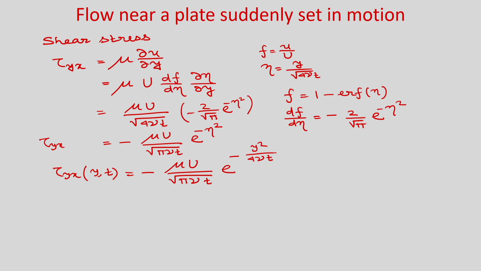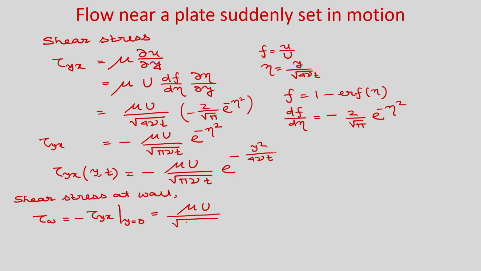Now, if you want to find the shear stress acting at the wall, then tau w will be just the negative of tau y x at y equal to 0. So, the shear stress at the wall, tau w, will become minus tau y x at y equal to 0. From here you will get mu U by root pi nu t.